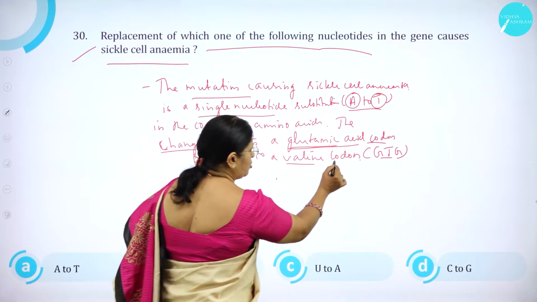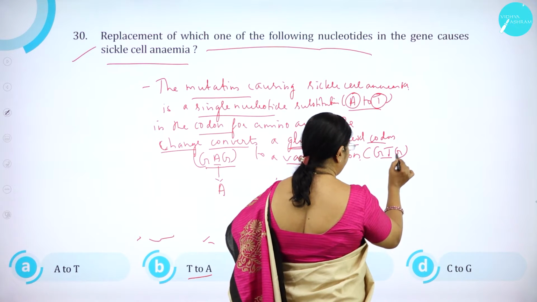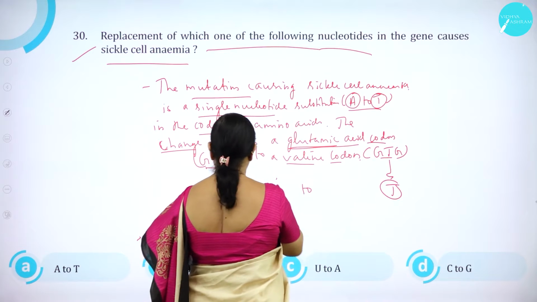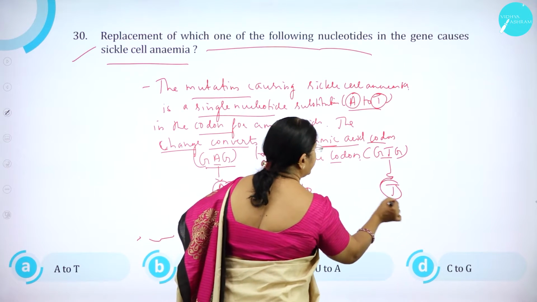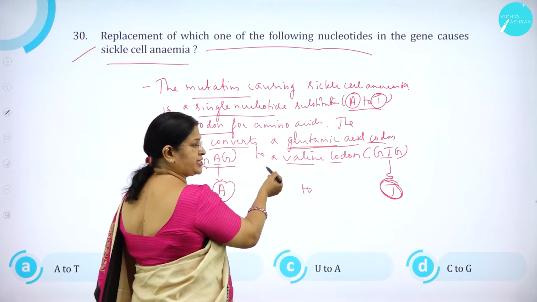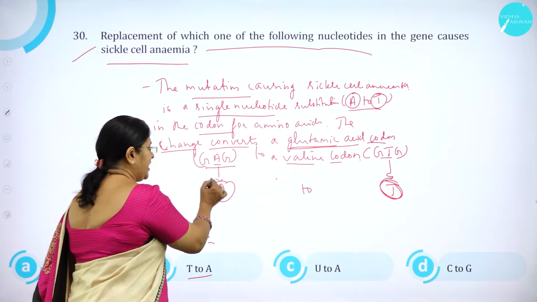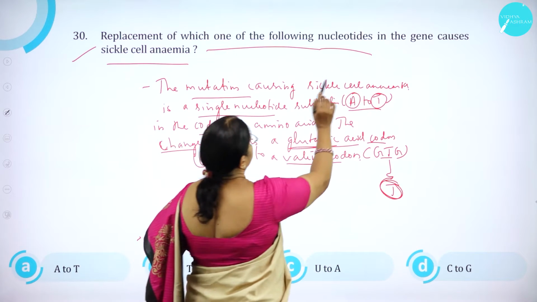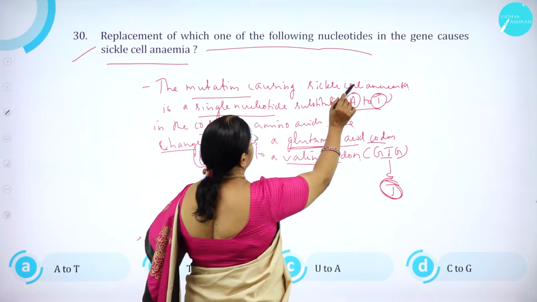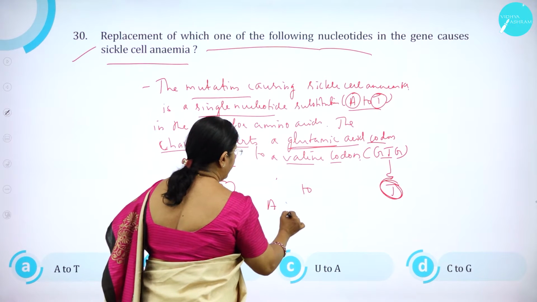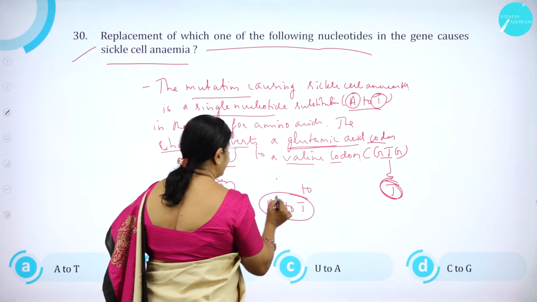to a valine codon, GTG. So here it is T: A to T. So GAG is converted to GTG, that is A to T. So the nucleotide replacement in the gene that causes sickle cell anemia is A to T.